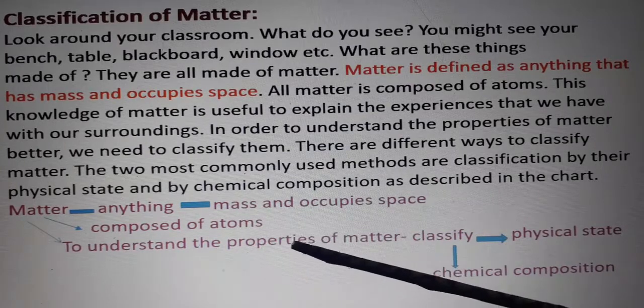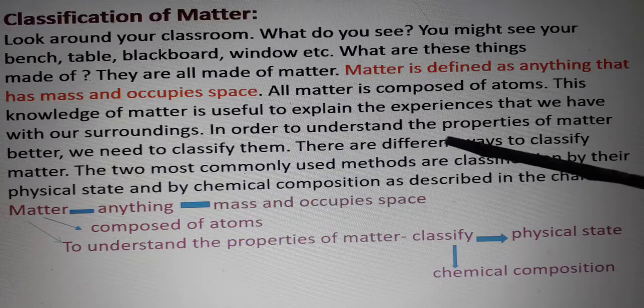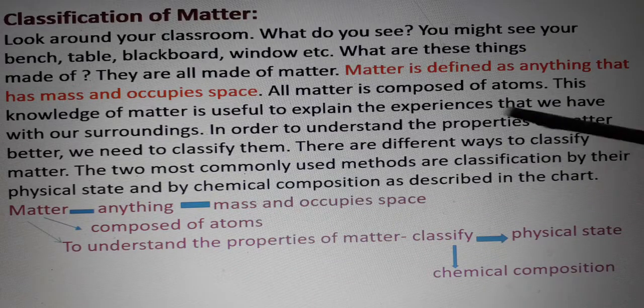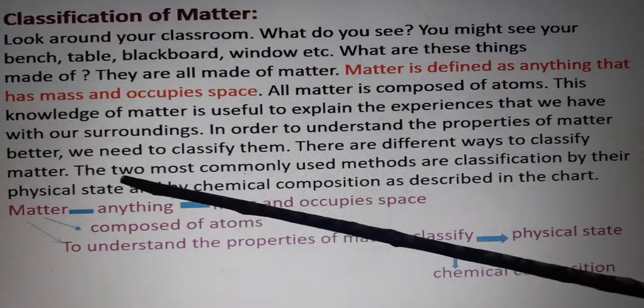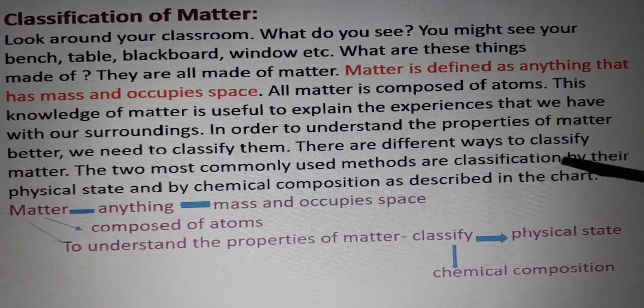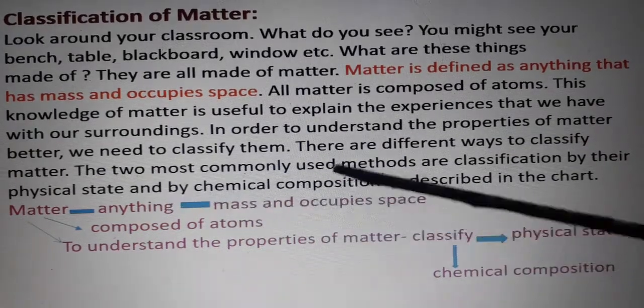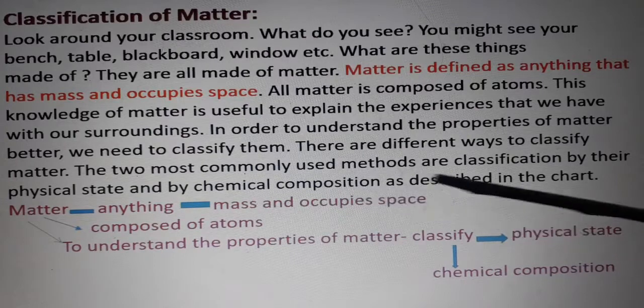There are different ways to classify matter. The two most commonly used methods are classification by their physical state and by chemical composition, as described in the chart.